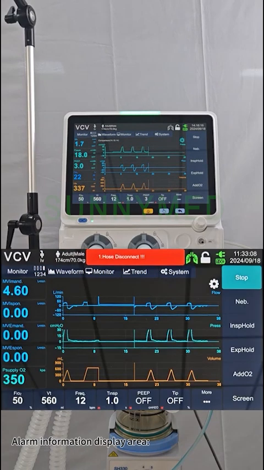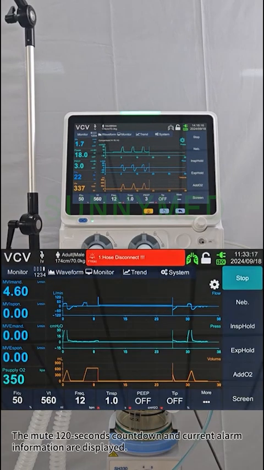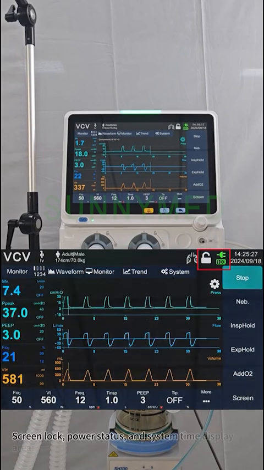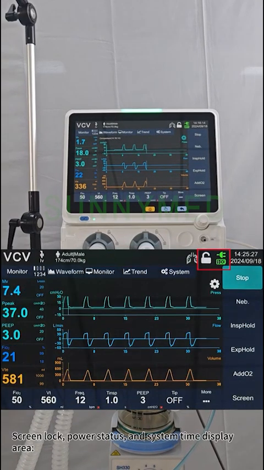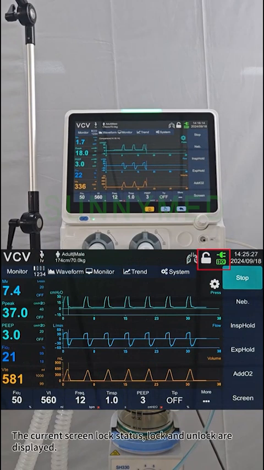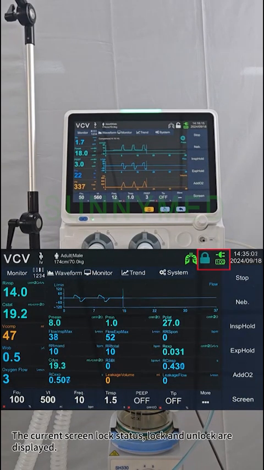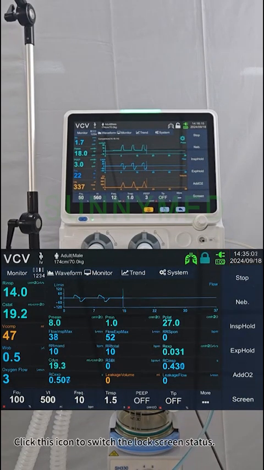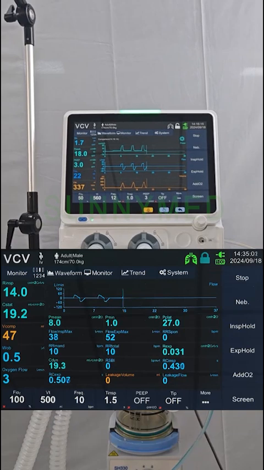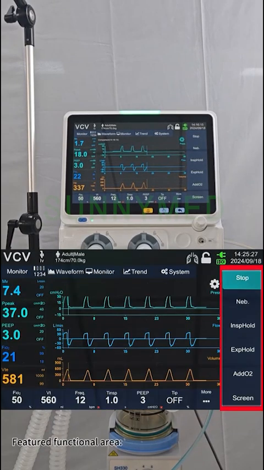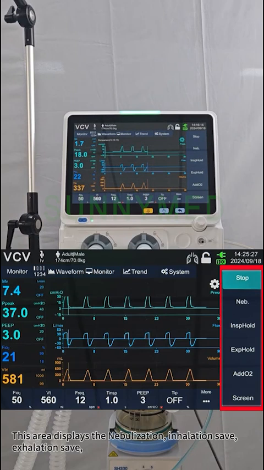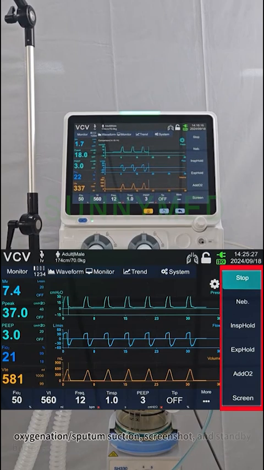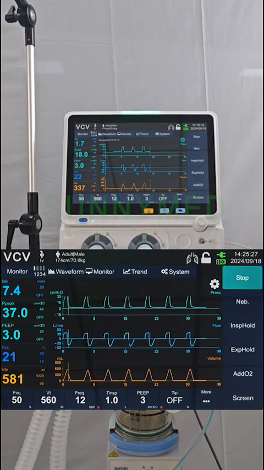Alarm information display area. The mute 120 seconds countdown and current alarm information are displayed. Screen lock, power status, and system time display area. The current screen lock status, lock and unlock, is displayed. Click this icon to switch the lock screen status. Featured functional area. This area displays the nebulization, inhalation save, exhalation save, oxygenation/sputum suction, screenshot, and standby buttons.